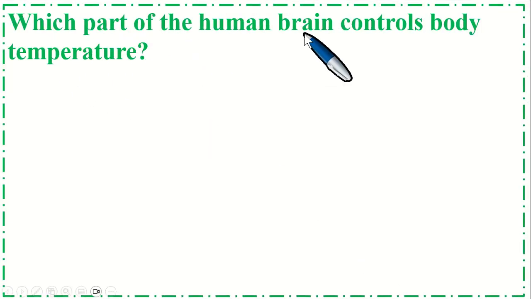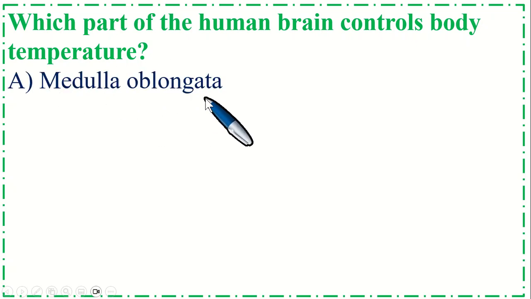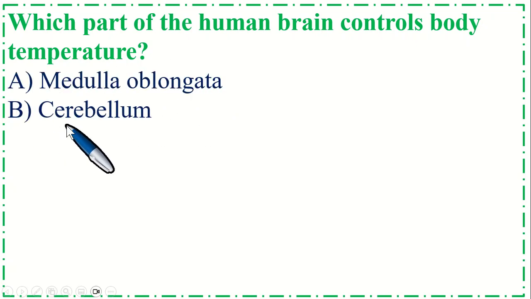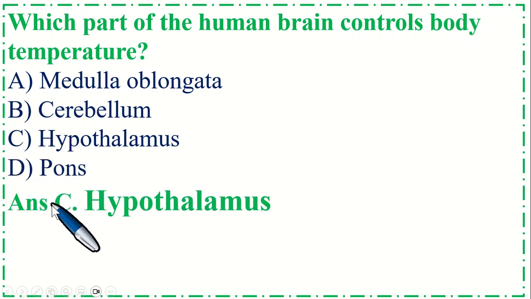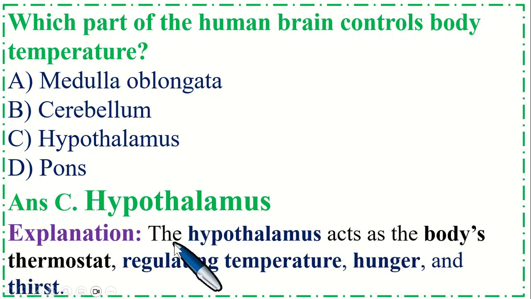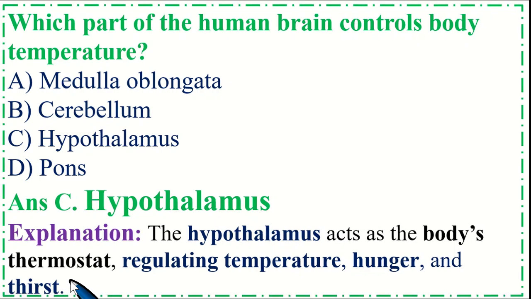Which part of the human brain controls body temperature? Option A, medulla oblongata, B, cerebellum, C, hypothalamus, and option D, pons. So the correct option is C, hypothalamus. Explanation: the hypothalamus acts as the body's thermostat, regulating temperature, hunger, and thirst.